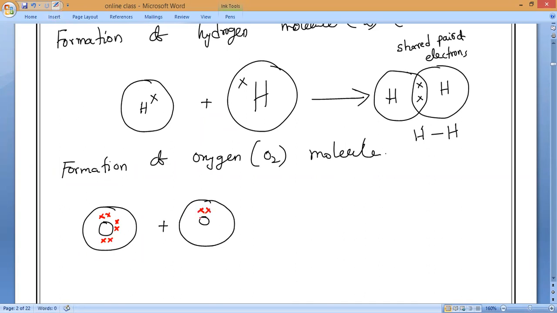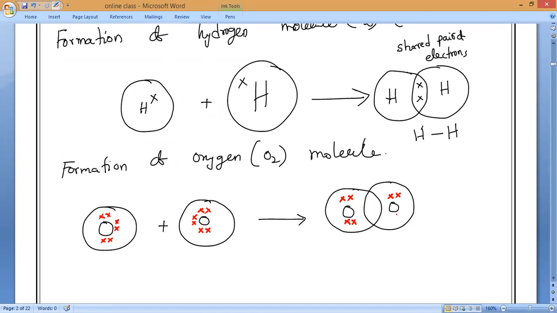Have you all noticed how I am representing? Please respond. Now, each oxygen will share how many electrons, guys? Two electrons. And the remaining four electrons, where will they be? The remaining four electrons will be above. Understanding? Unpaired electrons must be shown if they are in the valence shell. Hope everybody is clear? Unshared electrons must be represented above the atom without fail.